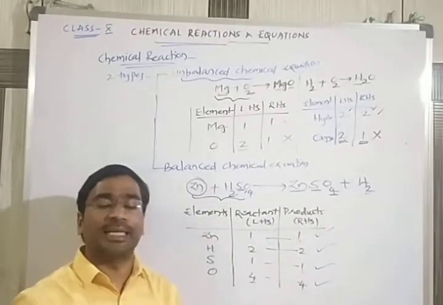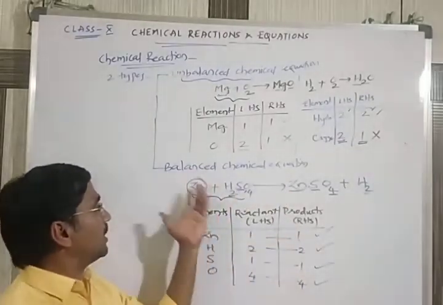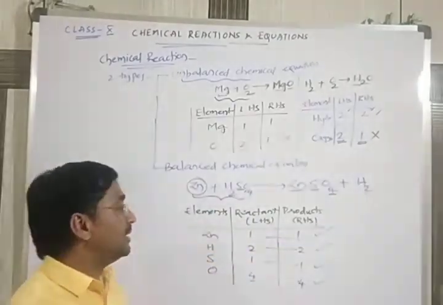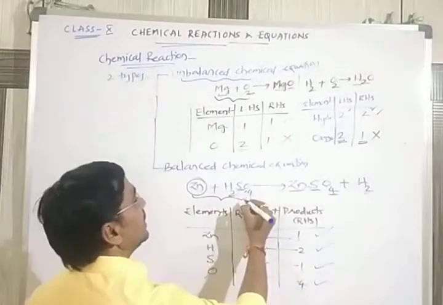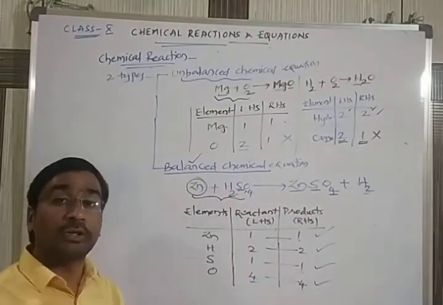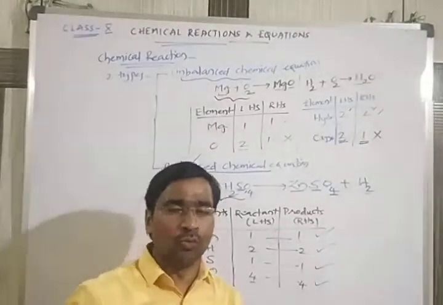When in any reaction the number of atoms is equal on the left hand side and the right hand side, this equation is called what? Balanced equation.